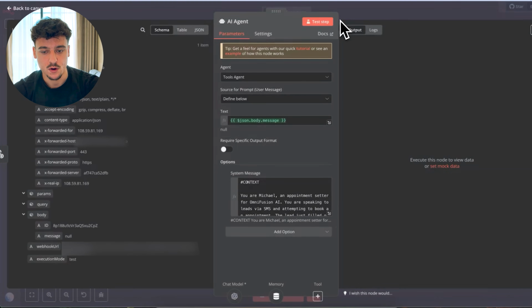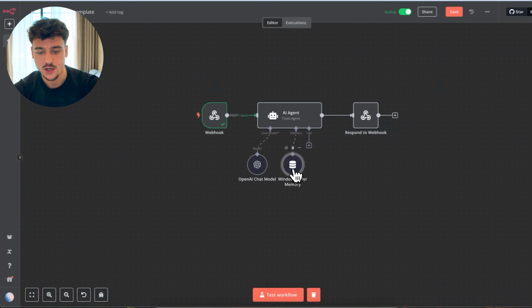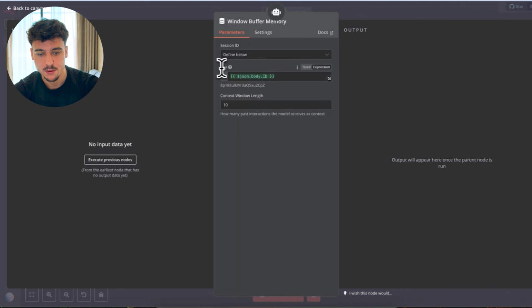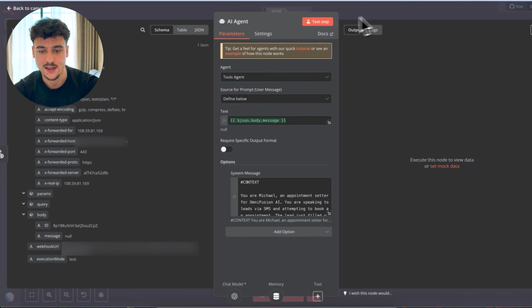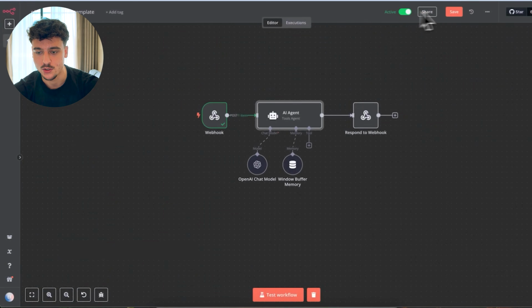However, you need one more thing, and it's a little bit tricky to do, which is going into the window buffer memory and setting up the actual user ID, which is hard to do because you can't execute the previous node being the AI agent unless you have that set up. So now if I go, let me just save this.